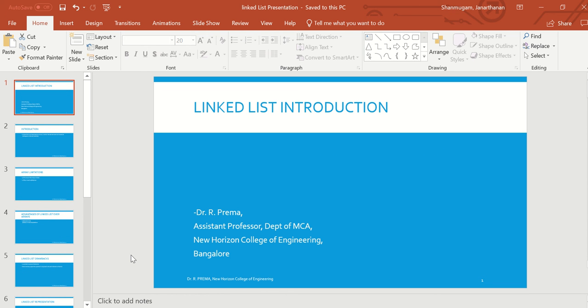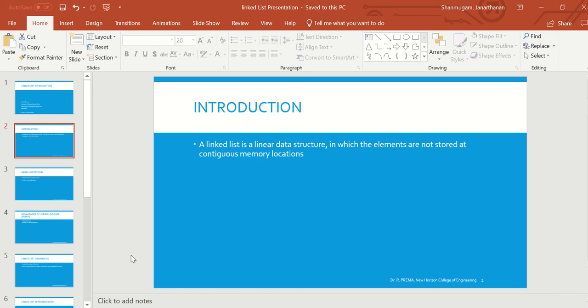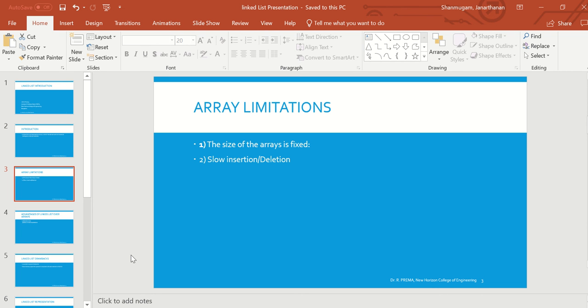Okay, what we have seen: we know the types of data structures, linear and non-linear. Under linear we have stack, queue and linked list. Already we have discussed enough about stack and queue with their types. Stack is last in first out, queue is first in first out. What are the types of queues? Circular queue, normal queue and double-ended queue. We have seen them with coding, with examples, and we are good enough in that.